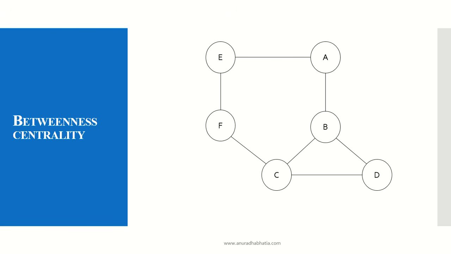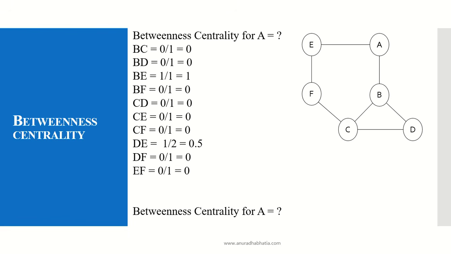I have this example again which has 6 nodes. Let's find the betweenness centrality for all the nodes. So betweenness centrality for A. Now for A, I have to list down all the paths that are existing, but A will not be counted because A is for betweenness, so initial node will not be A. So we have listed down all the nodes and the paths that can be done between the two nodes. So BC, A does not come into picture. BD, A does not come into picture. So the answer is 0.